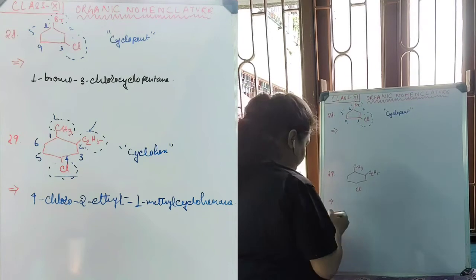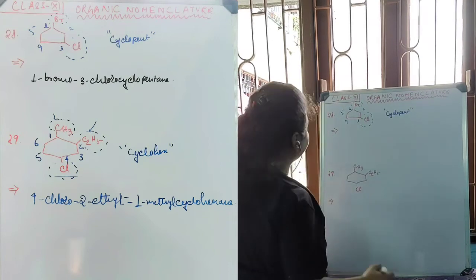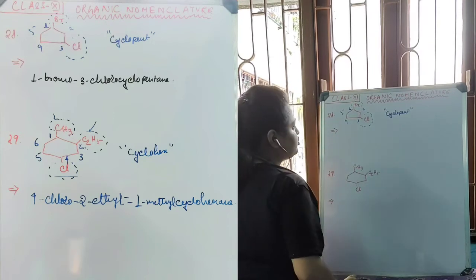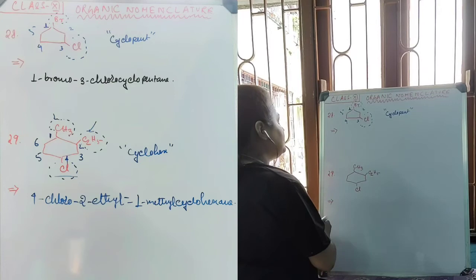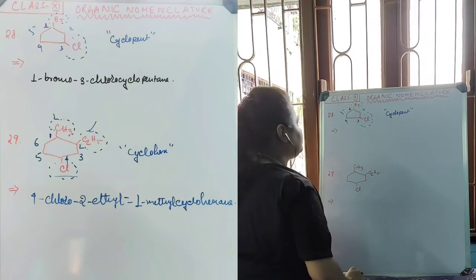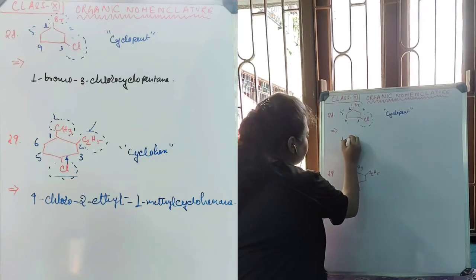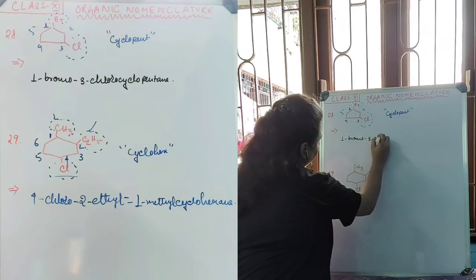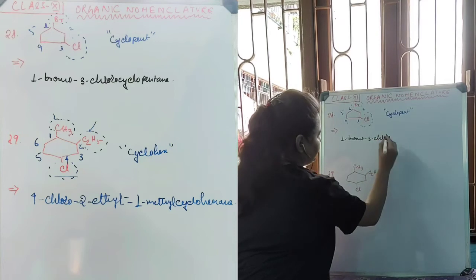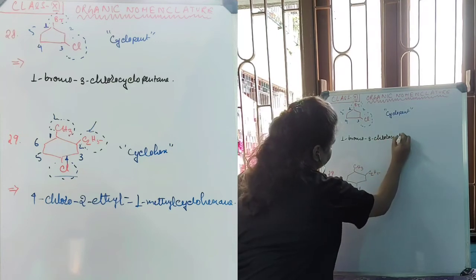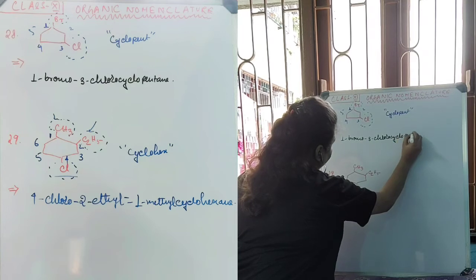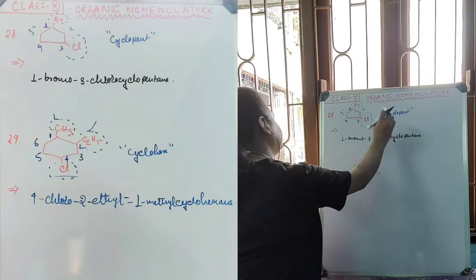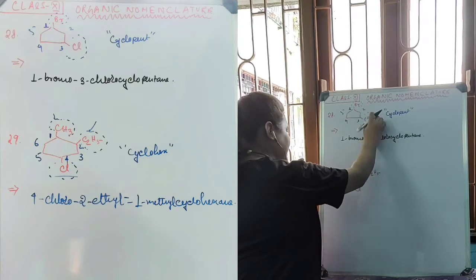Now, during the naming of the main IUPAC name, these two subordinate functional groups will be written before the actual name alphabetically. Therefore, bromo will be written before chloro with its own position, that is 1-bromo-3-chloro, without any space, cyclopentane. This is the IUPAC name for this particular functional cyclic compound.